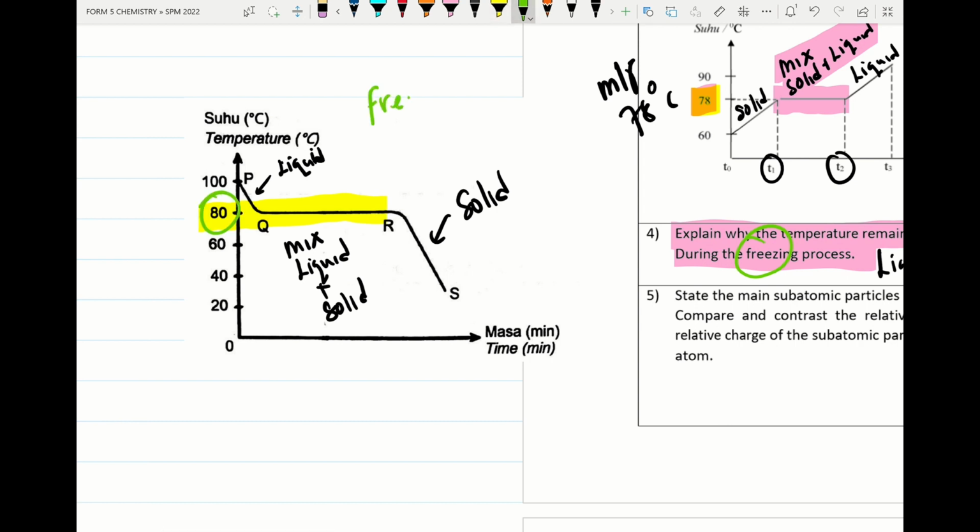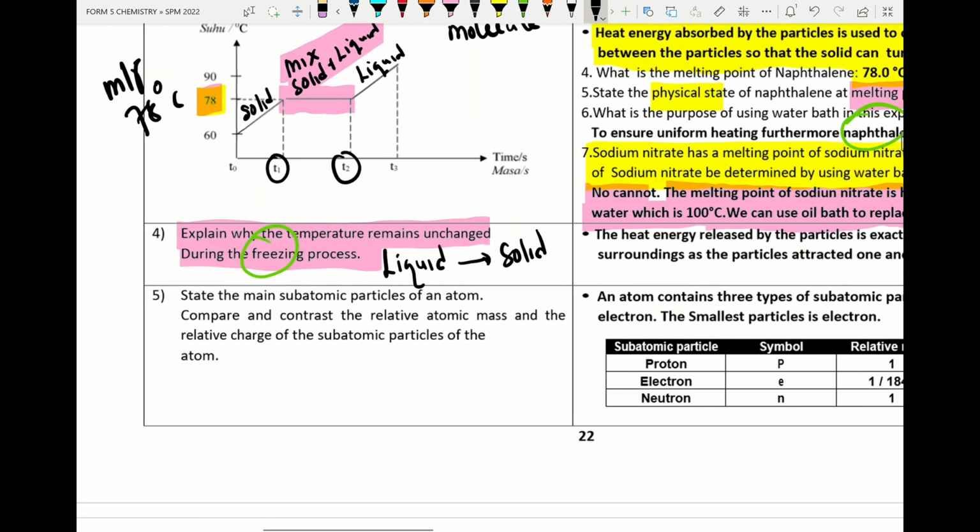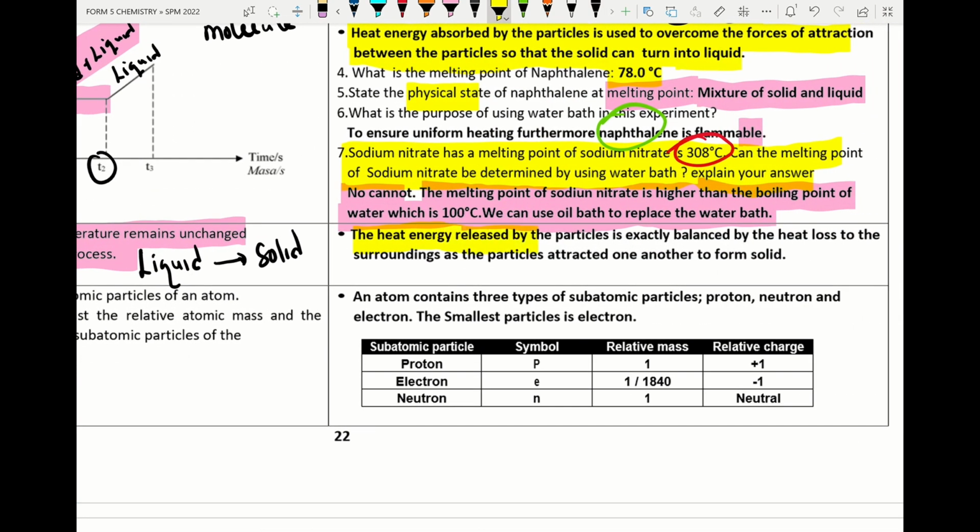So the freezing point is 80 degrees Celsius. Why does the temperature remain unchanged from Q to R? So the answer is here. Heat energy released by the particles is exactly balanced by the heat loss to the surroundings as the particles attract one another to form solid.